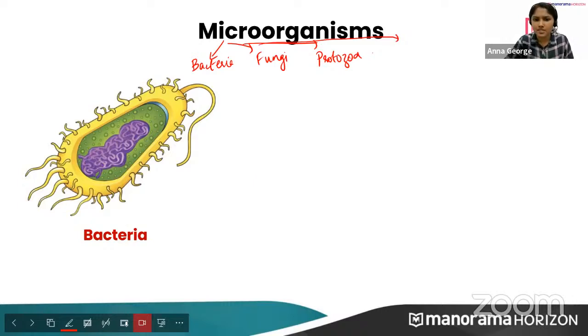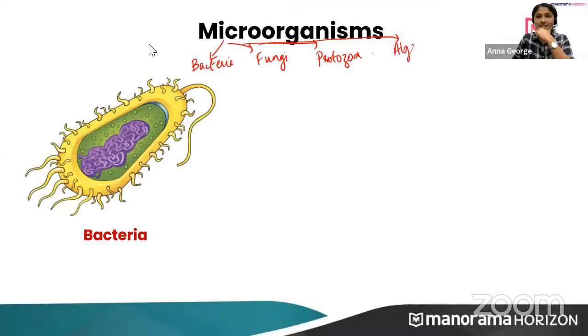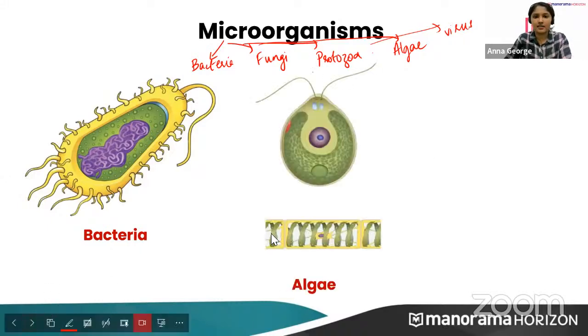Can you give some examples? Yeah. Very good. Algae, virus. Yes, algae, yes, virus, you're helping me. So these are some categories of microorganisms. We'll just see some examples included in each of these. First is bacteria, and the other is, you can see here, what is this?